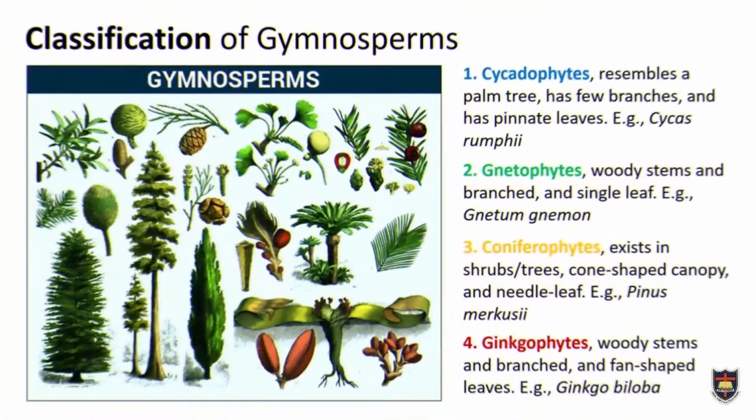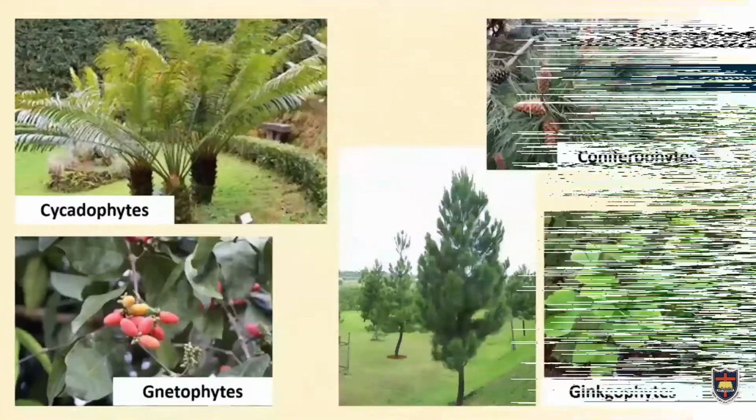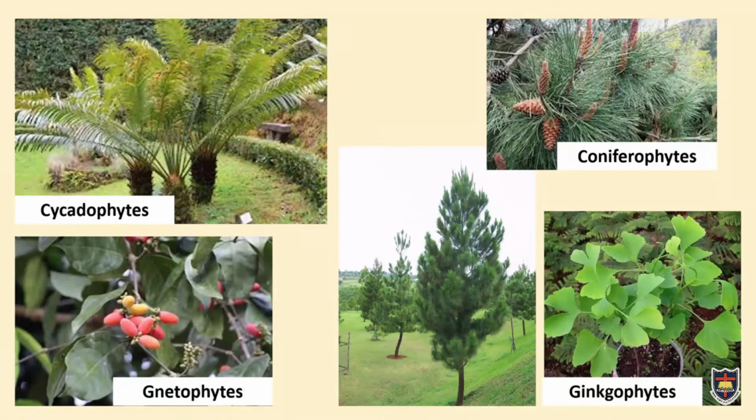In these slides, you can see the classification of Gymnosperms. Gymnosperms can be divided into four classes, which include Cycadophytes, Gnetophytes, Coniferophytes, and Ginkgophytes. You can see in the given list the main characteristics of each class. And here you can see pictures that give us examples of the individual plant in each class.